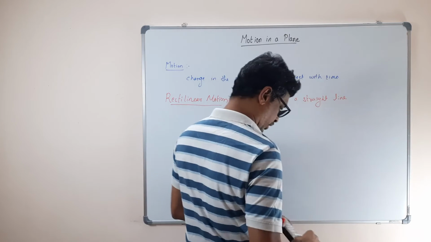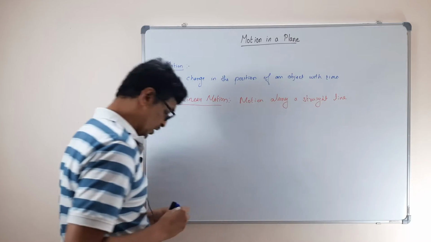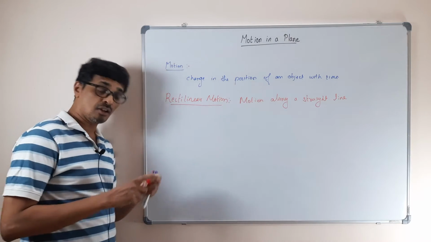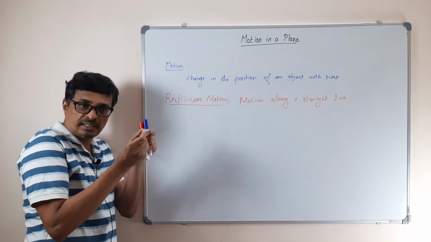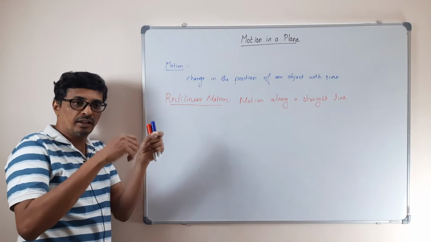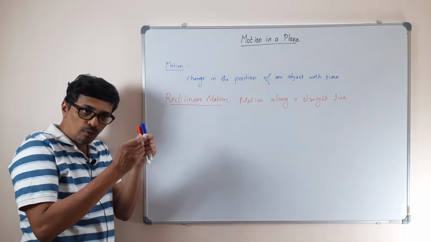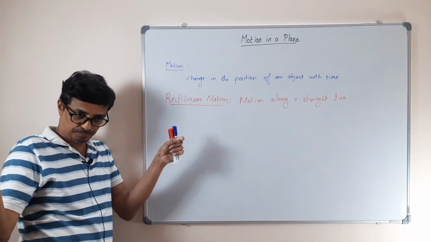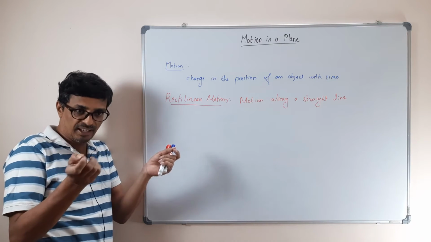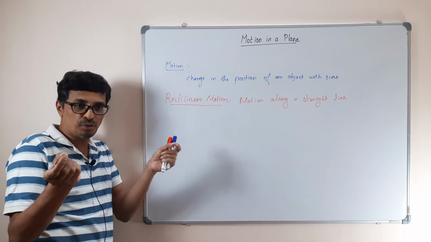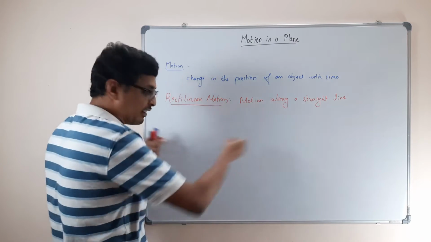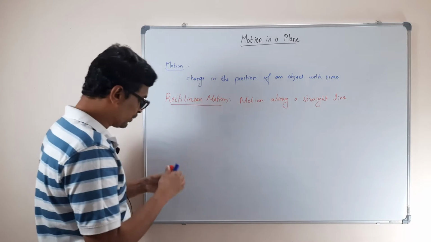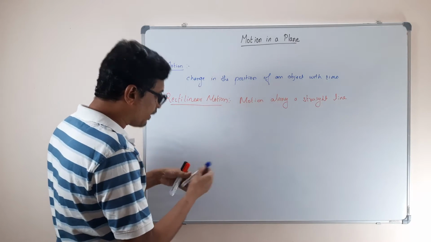When the motion is along a straight line, you can represent it on only one axis, one line. It's not going to need multiple dimensions. You just say they're all in a straight line, right?